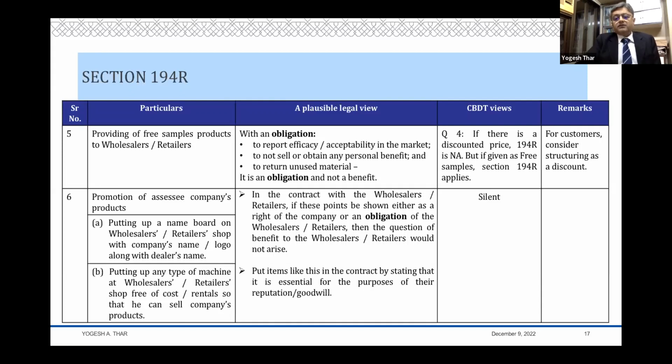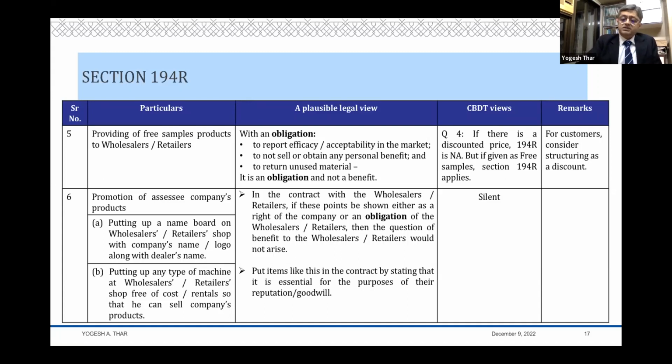Now, the CBDT circular gives an example when it says that if it is a buy one get one free type of a thing, so you get more number of items and you treat it as a discount in your bill, then there'll be no tax. But then it says that if you are giving it as free samples, 194R will apply. So there's a controversy created by the CBDT circular that while on first principles, if you are casting an obligation, there cannot be any TDS obligation, it cannot be any benefit.